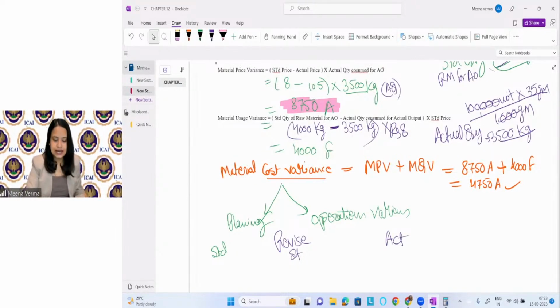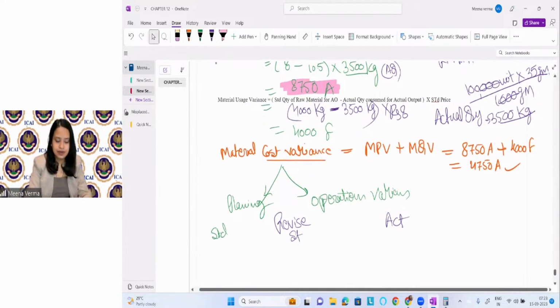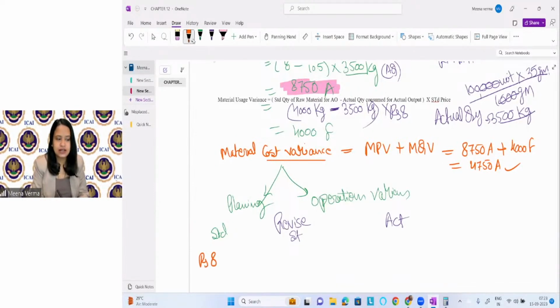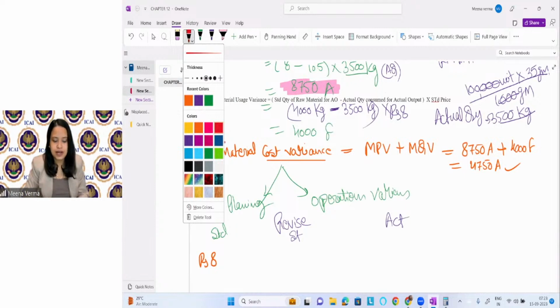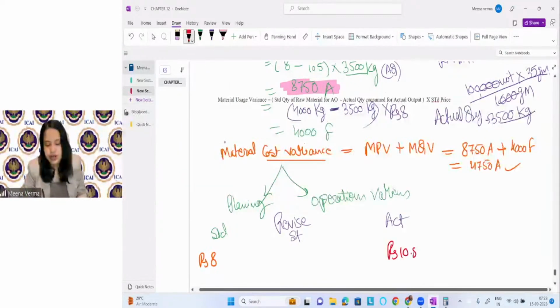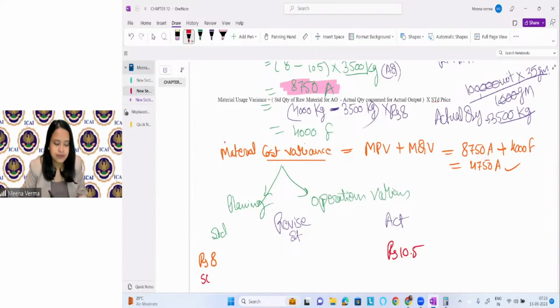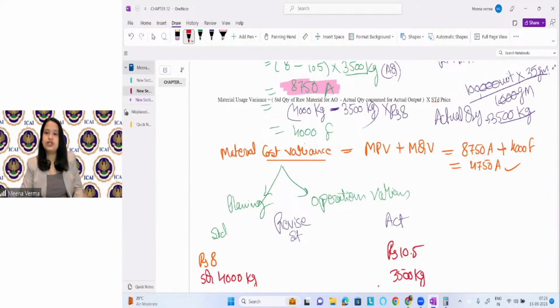If you will see, standard price is given, standard quantity is given. What is the standard price in the question? Rupees 8 is the standard price. What is the actual price in the question? Rupees 10.5 is the actual price. What is the standard quantity? Standard quantity is 4000 kg for 1 lakh units. And what is the actual quantity? 3500 kg. Now the question comes here, what will be the revised value?